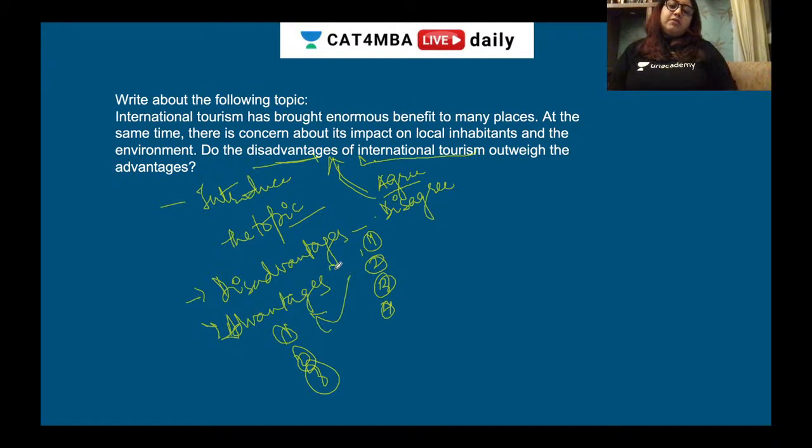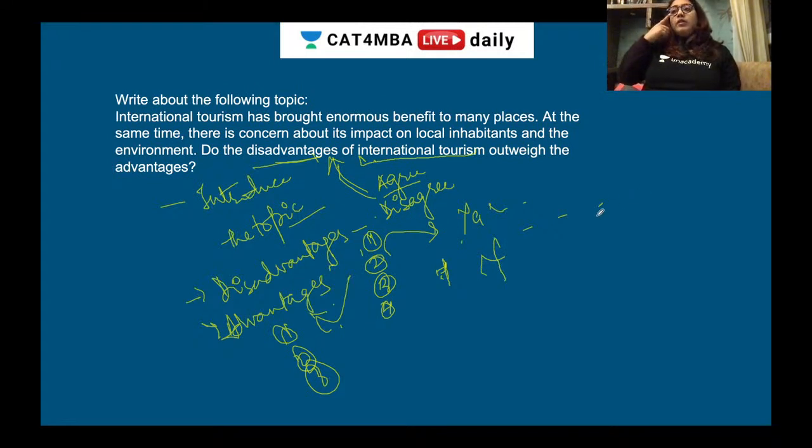If you feel there are more disadvantages than advantages, then you can go ahead and say, yes, I feel the disadvantages are there for international tourism more, because of so and so, and I experienced that sort of thing when I used to stay in a country. So suppose you stayed in a country which is famous for international tourism, like Singapore, and you felt that even though international tourism was great, for people like us who were staying in that country, we used to face this kind of problem, and this used to happen, or a lot of pollution, environment problems, or whatever.